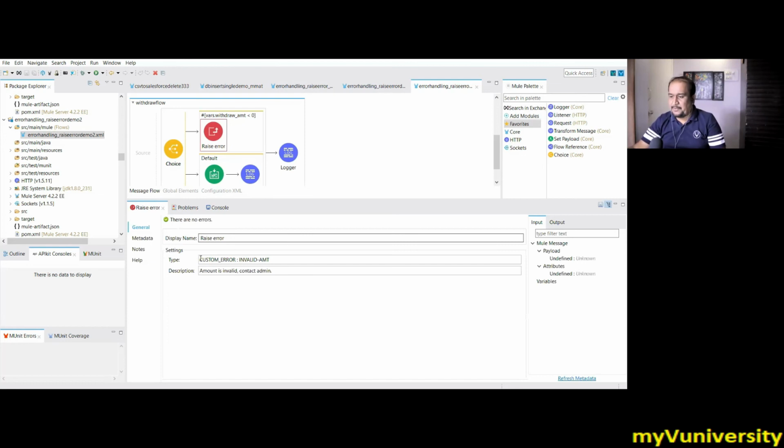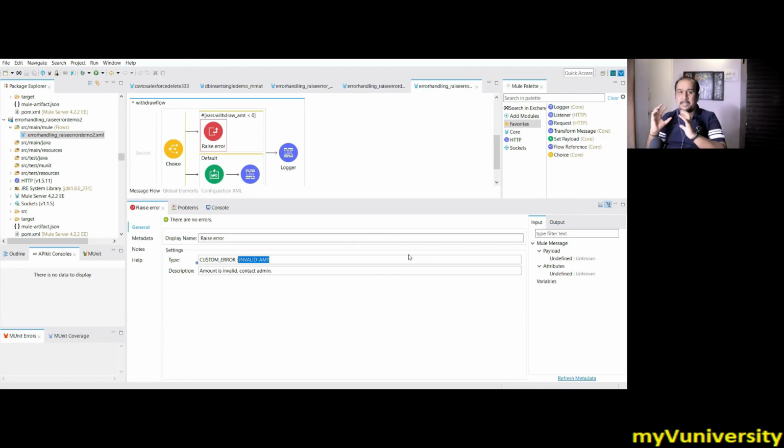So I have to give the type. You can give anything here, but the guideline is to say CUSTOM_ERROR in full caps, colon, and after that the name of the error. So let's say invalid amount: CUSTOM_ERROR:INVALID_AMOUNT. That error I am explicitly raising.